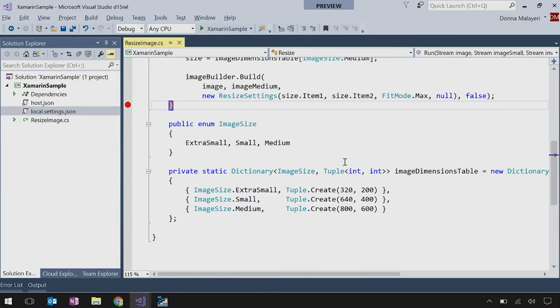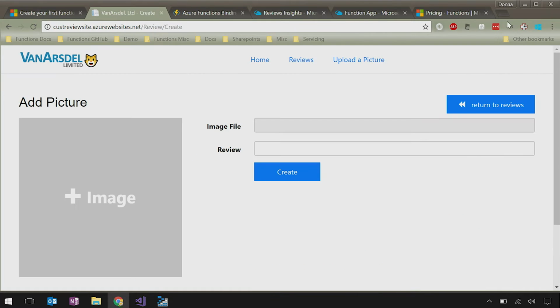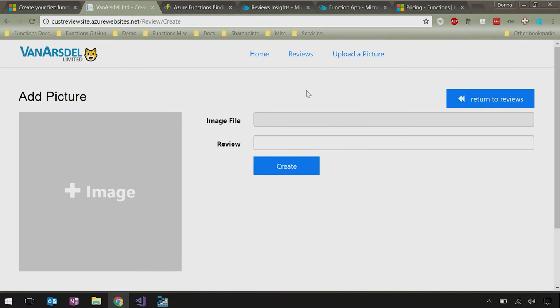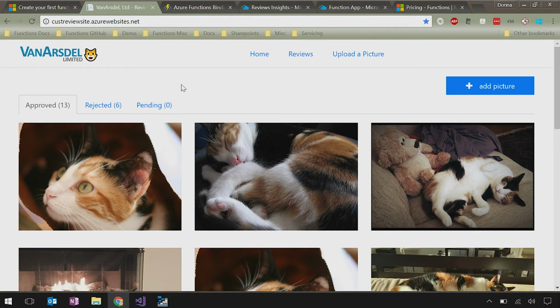What else can we do? Do we have any more complex examples? Yes, let's do something a little bit more complex. So here I have a website. I haven't created a mobile app in a while, so that's why it's a website and not a mobile app. But what it does could be a mobile app. In fact, audience, I challenge you, the first person, or actually anyone, to take this sample and add a mobile app for it. We will retweet from the Azure Functions Twitter account. There you go. Very cool.